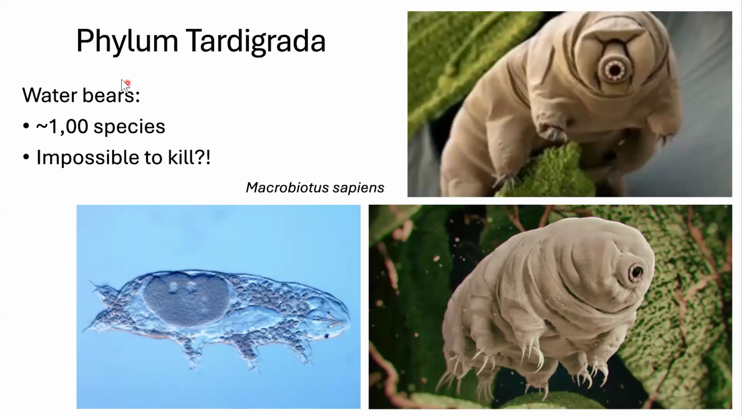Then we have phylum Tardigrada. These are the tardigrades. These are commonly called water bears. There's about 1,000 species. This is what it looks like in the microscope. You can see its little legs, super cute, big chubby body. And then these two pictures are from scanning electron microscopy. So this is what its overall surface looks like. This is its little mouth.